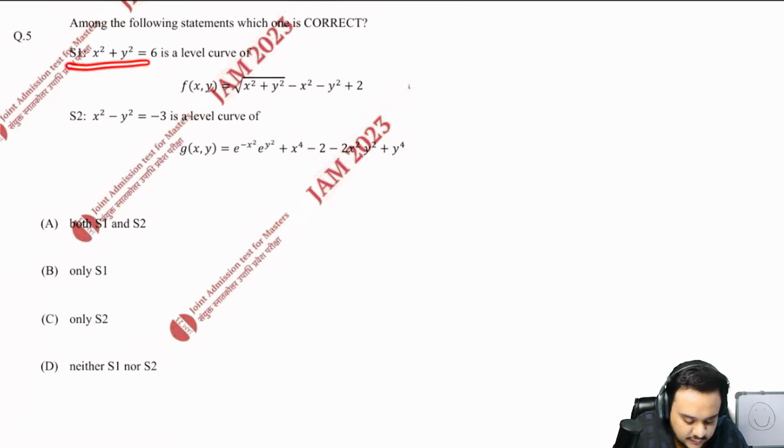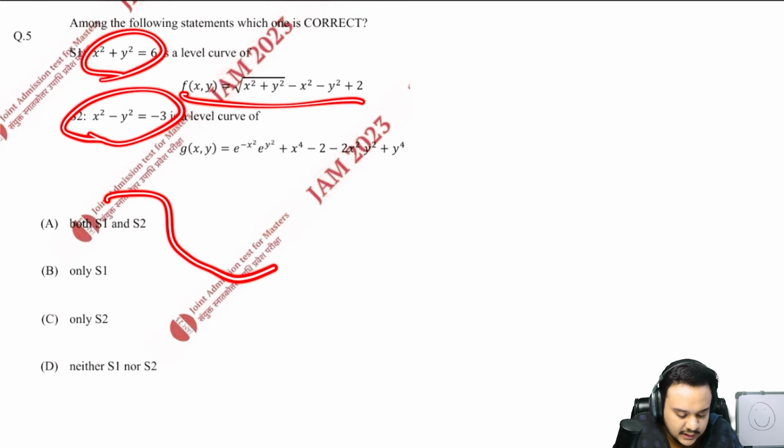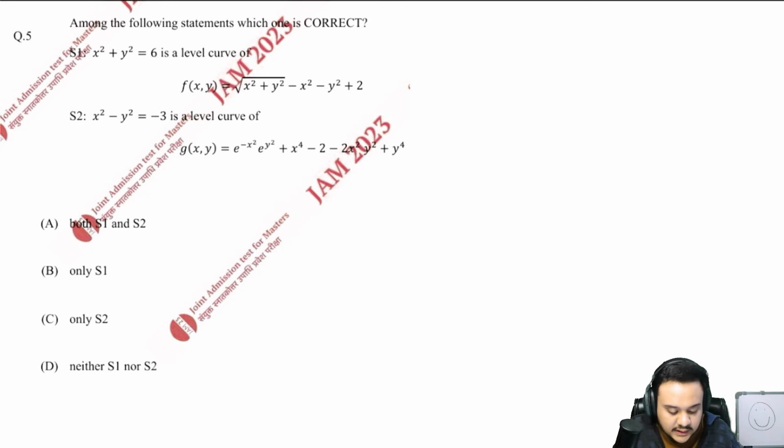So you have the first statement, which says that x square plus y square is a level curve of this, and you have to prove whether these two things are the level curves of these two functions f and g. Many students say that the 2023 paper was one of the toughest papers, and yes, I do agree with that. Reason being that it is not just testing your calculations. This is very core conceptual knowledge, and these are not some of the very famous or very important topics that you see every year, right?